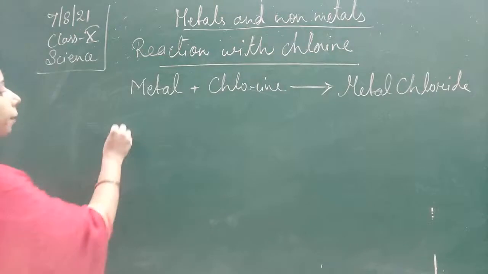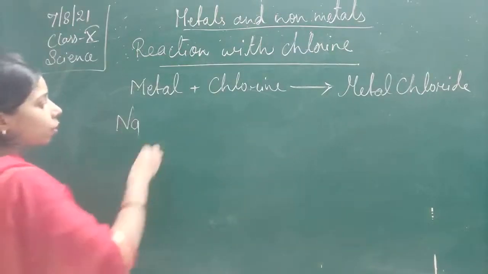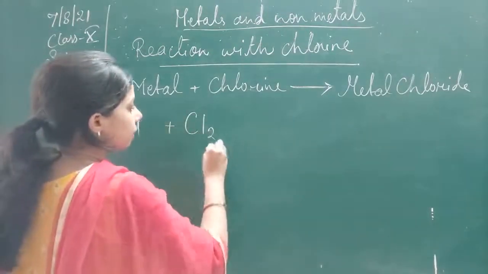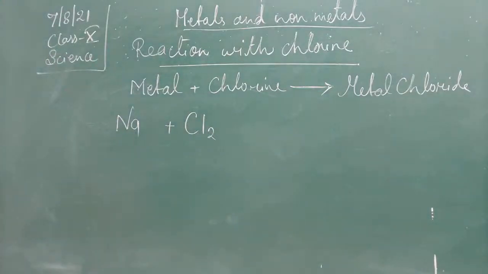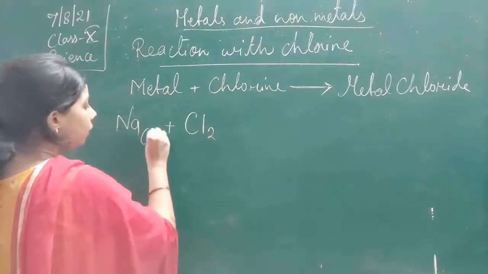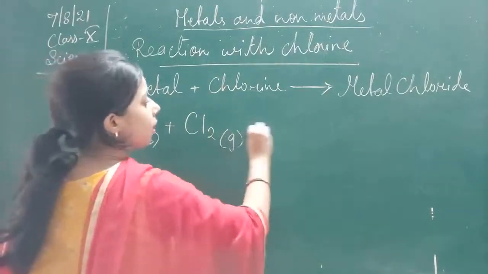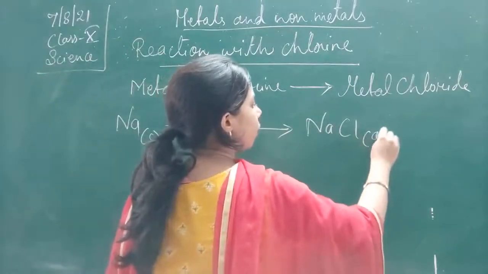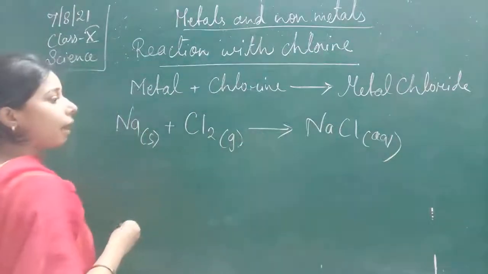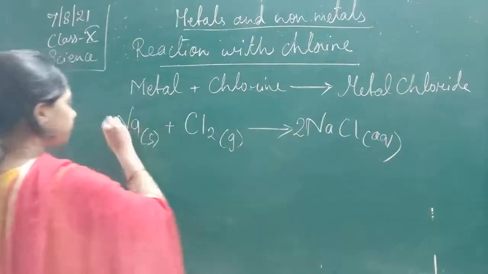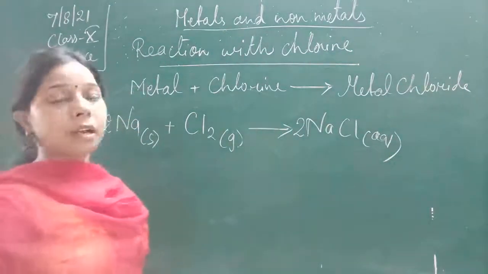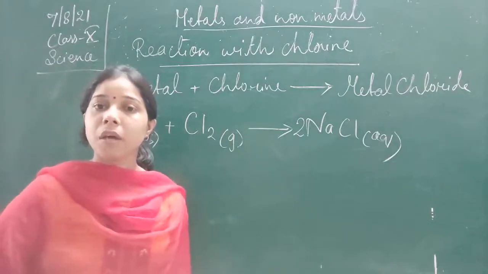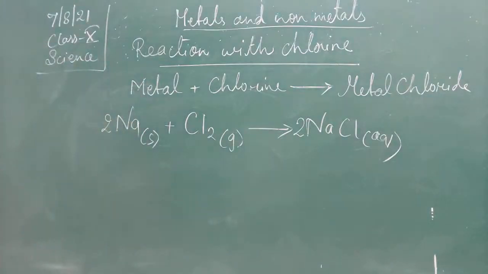Now what happened here? It is sodium. When sodium reacts with chlorine, that is Cl2, sodium is in the solid form while chlorine is in the gaseous form. Then there is the formation of NaCl in the aqueous form. Now we can balance it. So sodium reacting with chlorine forms the metal chloride, which is sodium chloride.